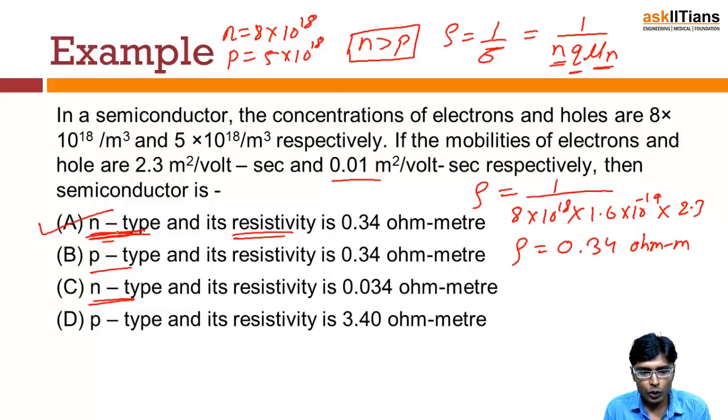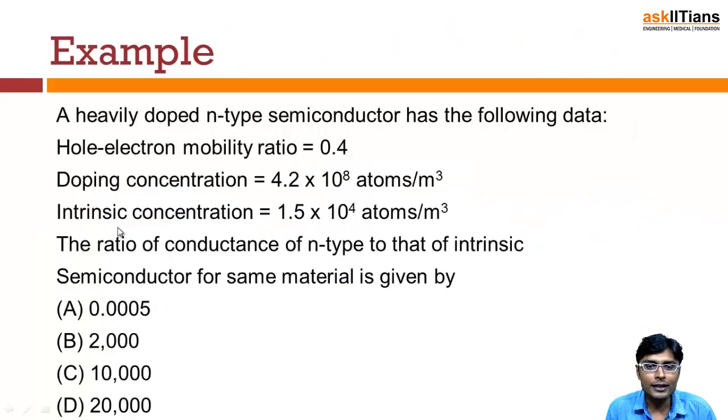Okay, so now let's move on to the next example. A heavily doped N type semiconductor has the following data. Electron to hole mobility ratio is 0.4, doping concentration is 4.2 into 10 raised to power 8 atoms per meter cube, intrinsic concentration is 1.5 into 10 raised to power 4 atoms per meter cube. The ratio of conductance of N type to that of an intrinsic semiconductor for the same material is given by?